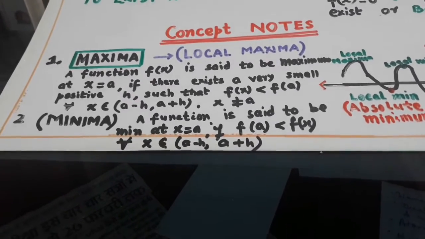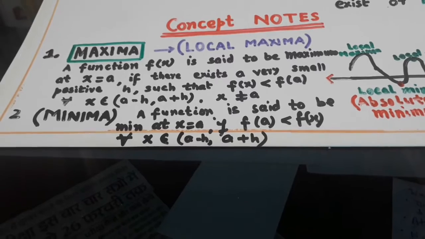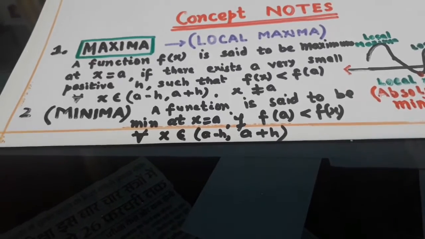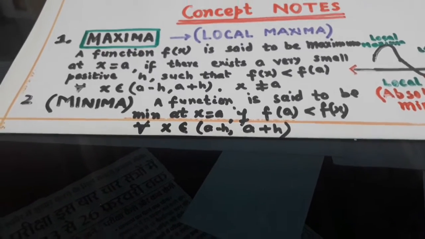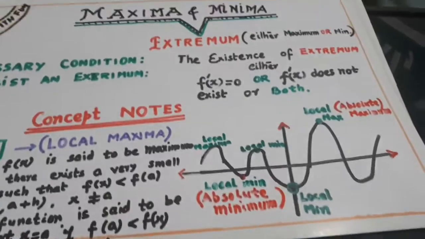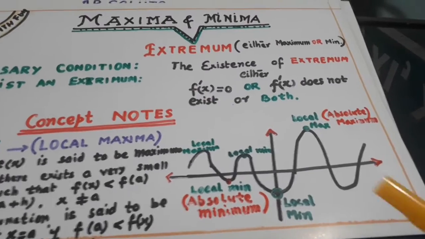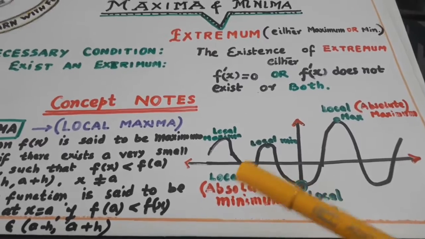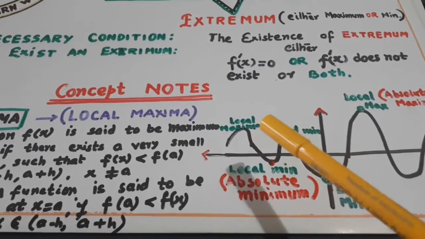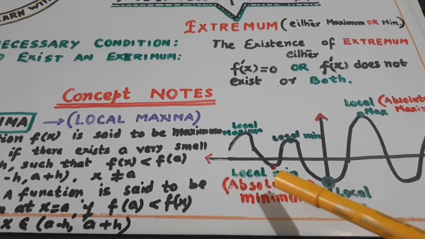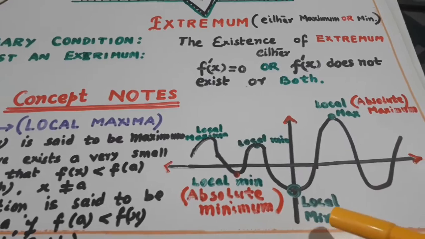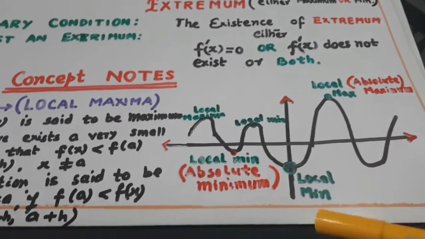And what is minima? A function is said to be minimum at x equal to a if f(a) is less than all the f(x) in its neighborhood, and the neighborhood is (a minus h, a plus h). Look here, this is the graph I have made to make you understand where the local maxima and local minima are. This is local maximum, this is local minimum, local maximum, local minimum, local maximum, and like this.